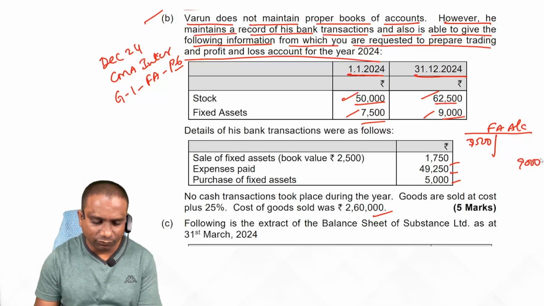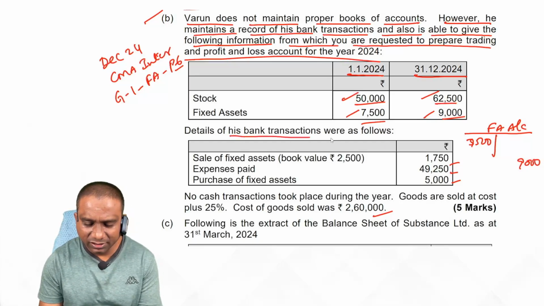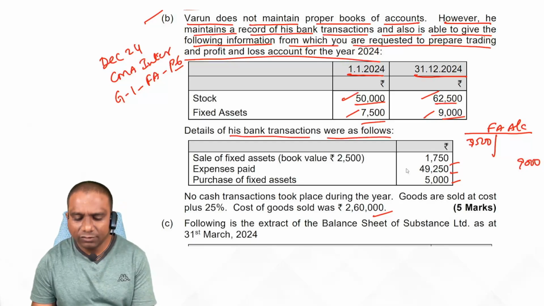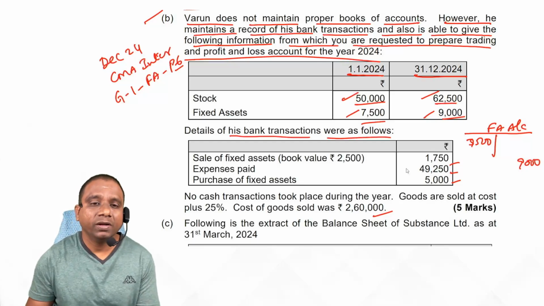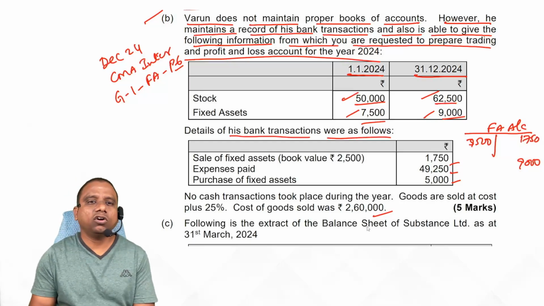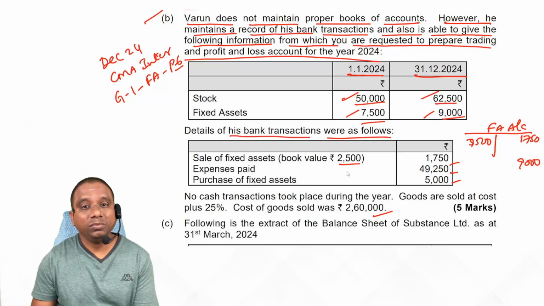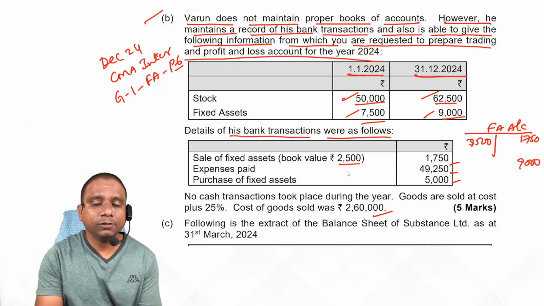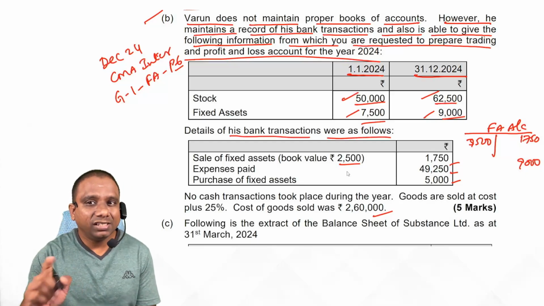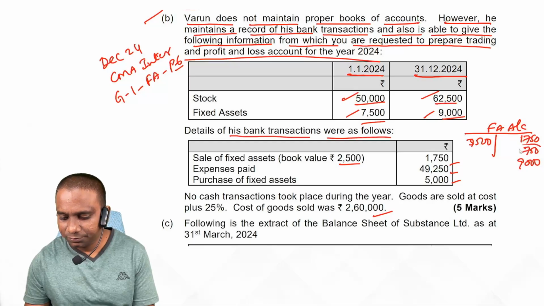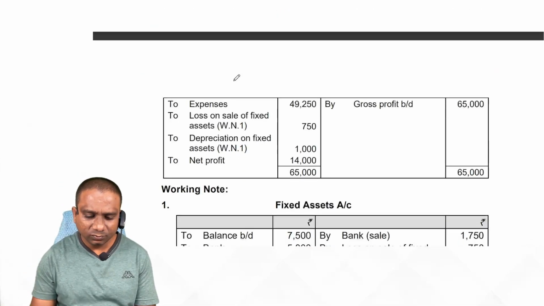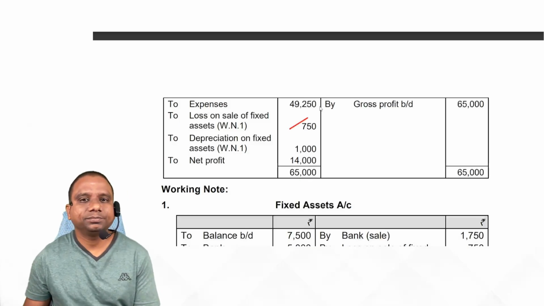Dear students, next information. Details of his bank transactions were as follows. Sale of fixed assets 1,750. We sold the asset, entry: bank account debit to asset account 1,750. So what is the cost of the asset? 2,500. Means 2,500 worth of asset we sold for 1,750. Remaining 750 is loss. Transfer to P&L account debit. Simple. Next one.